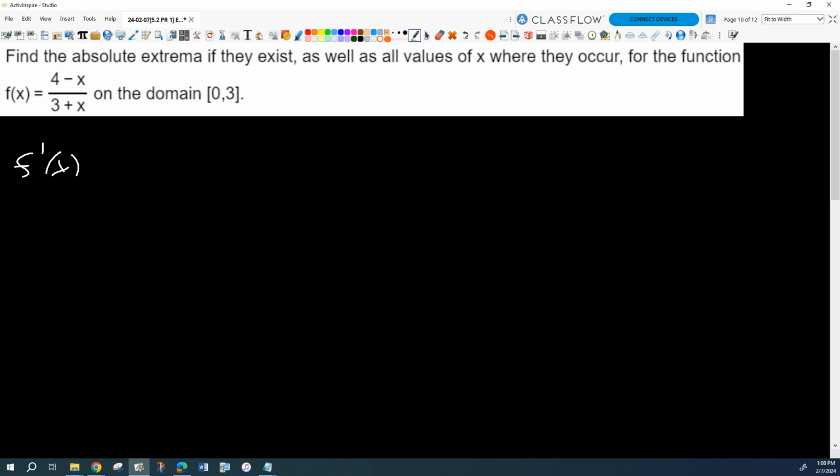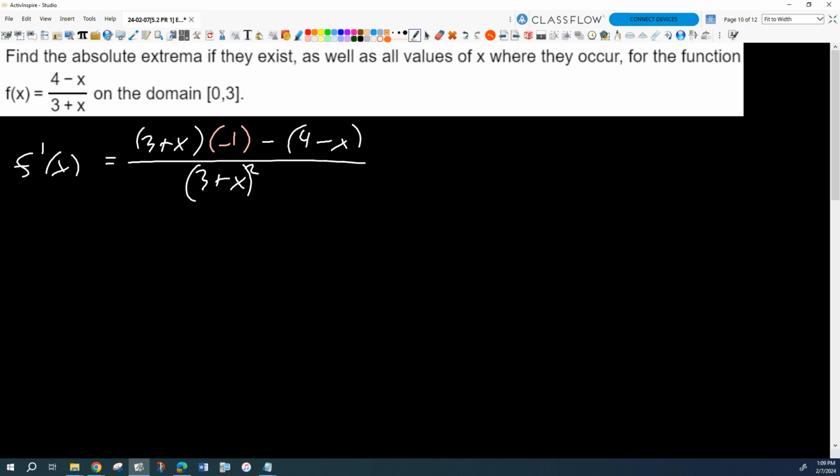So what do we got here? Quotient rule. Good practice. Okay, so it's the bottom times the derivative of the top first. So 3 plus x, and then minus 1. Minus 1, good. And it's minus 4 minus x times 1. Times 1, okay, good. Divided by 3 plus x squared.